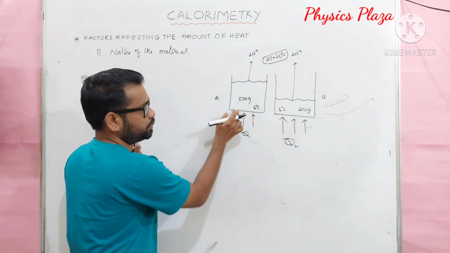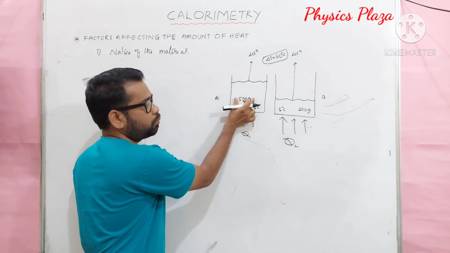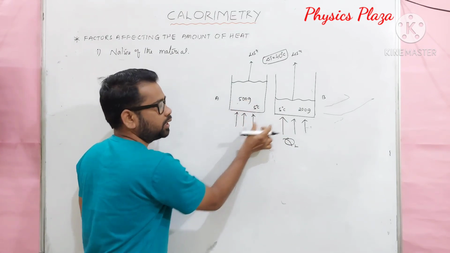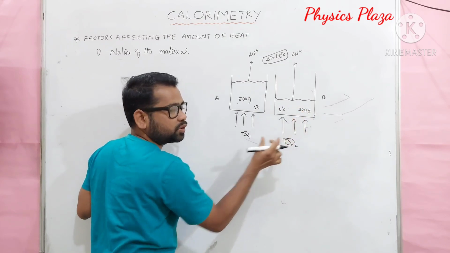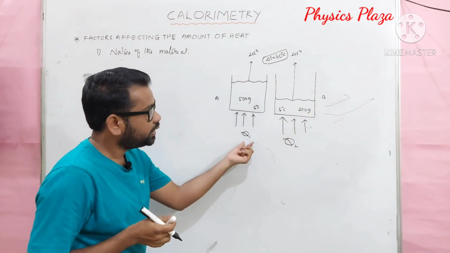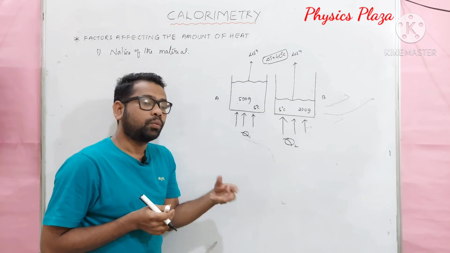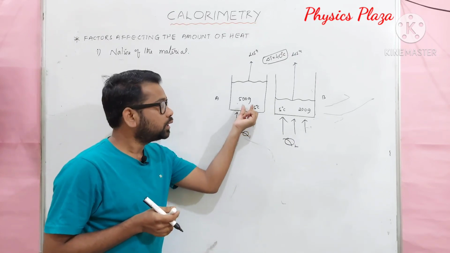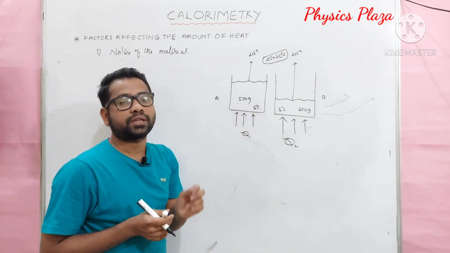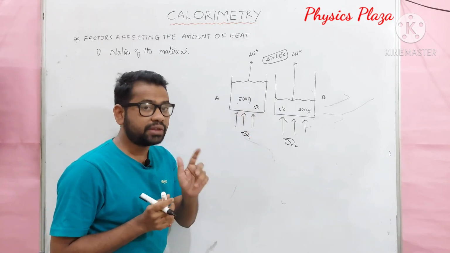Let us suppose here 500 grams of mass is there. So the more the mass, the more heat is absorbed. The less the mass, the less heat is absorbed. Which means the amount of heat also depends on the mass of the substance. Though the nature might be the same, children, it's very important.